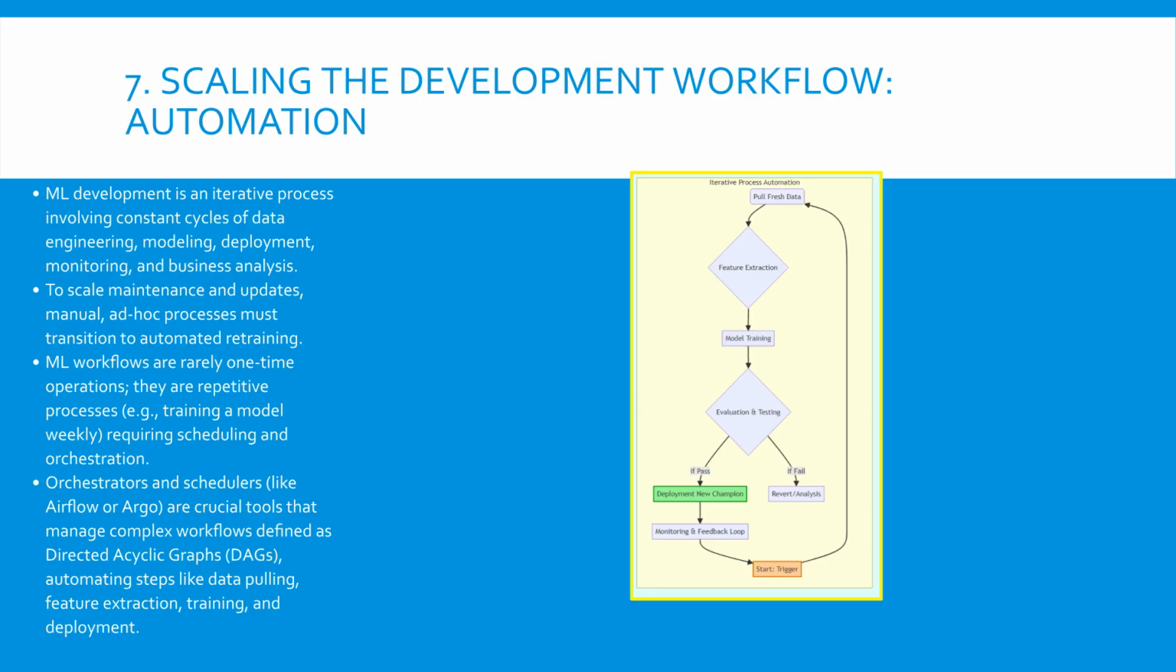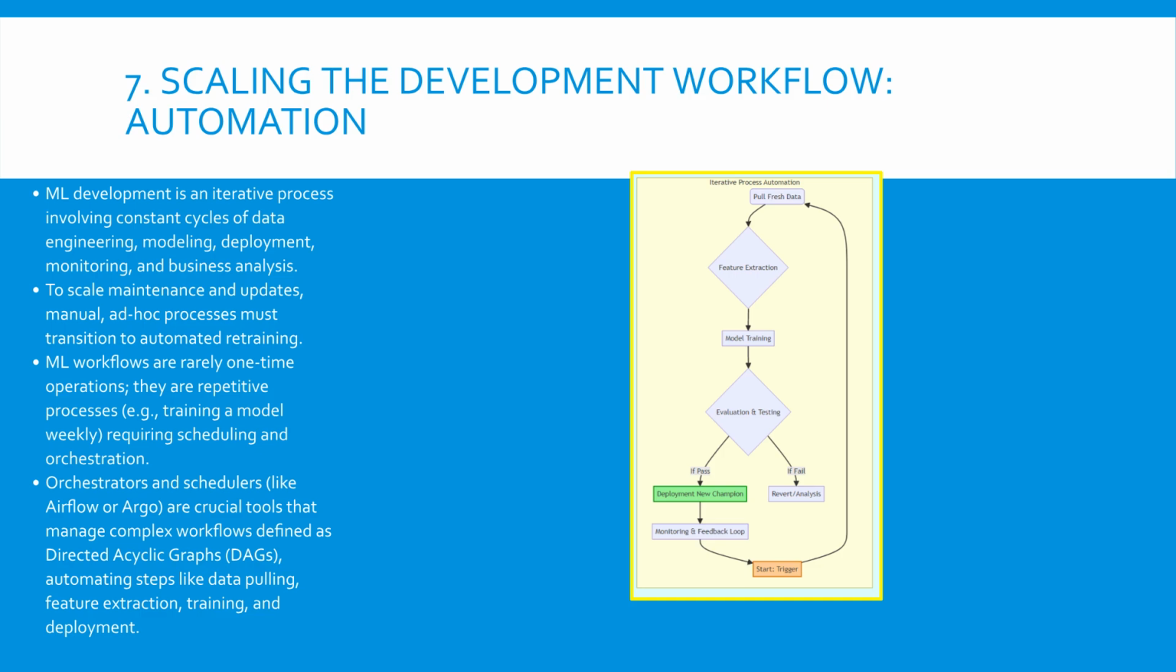ML model development is fundamentally an iterative process, requiring constant repetition of steps like data preparation, training, evaluation, and deployment. To maintain and improve models continually, especially as the number of models grows, we must move away from manual, ad hoc processes towards automated retraining. ML workloads are inherently repetitive, such as running a training job every week.